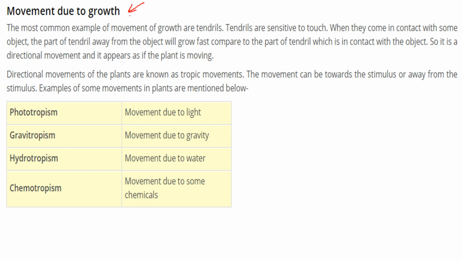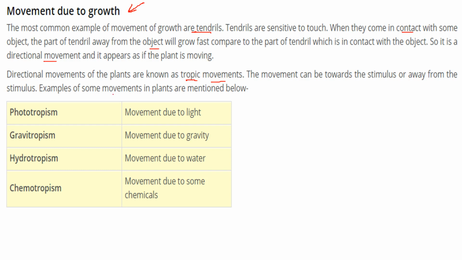When it comes to movement due to growth, the most common example is the growth of tendrils. Tendrils are quite sensitive to touch. When they come in contact with an object, the part of the tendril away from the object grows faster than the part which is closer to or in contact with the object. So it is a directional movement, and it appears as if the plant is actually moving. This directional movement of plants is known as tropic movement, and it can be towards the stimulus or away from the stimulus.